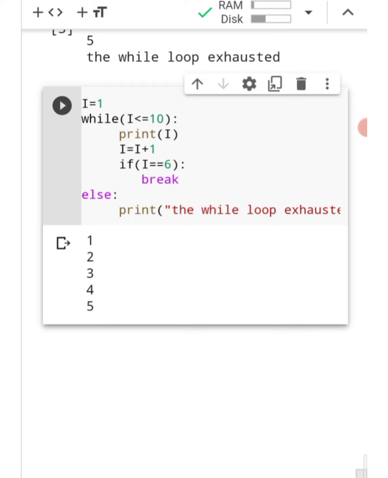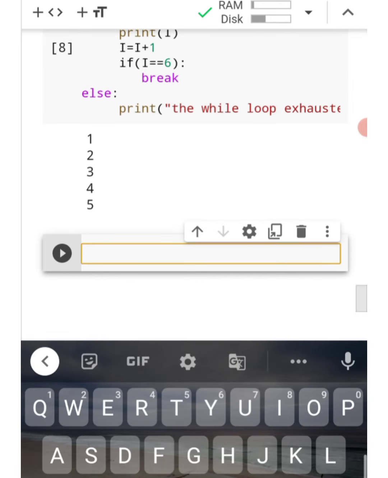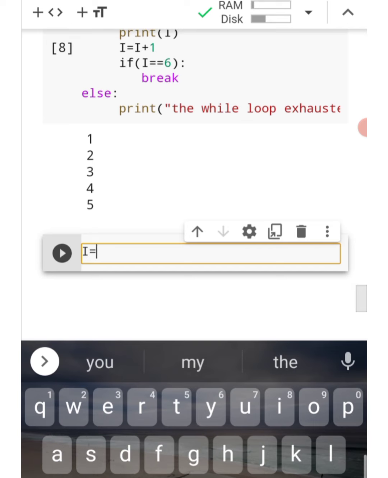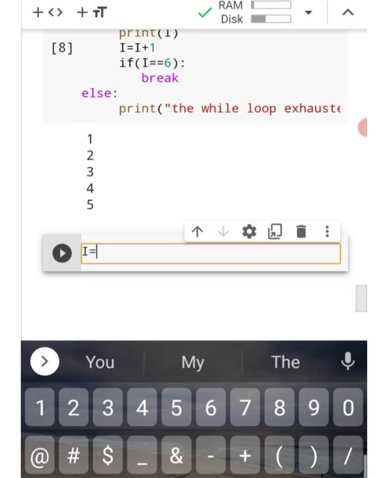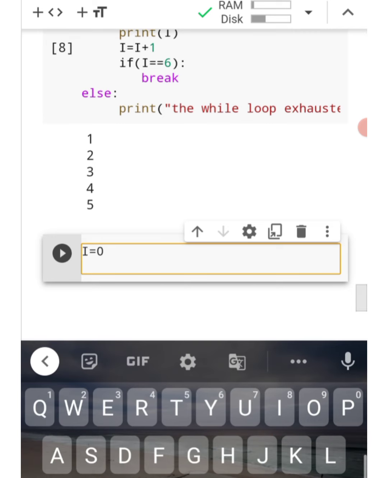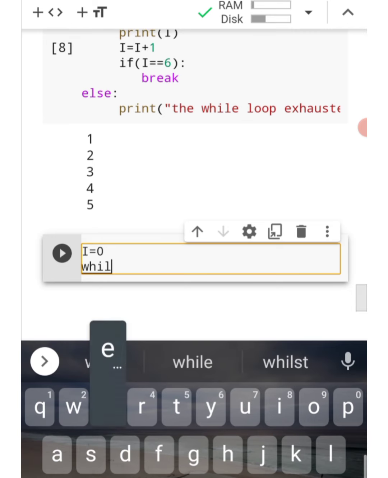Now in the next program you will get the concept by using the continue statement. i is equal to 0, the same concept we are using: introducing the variable, then putting the while loop.